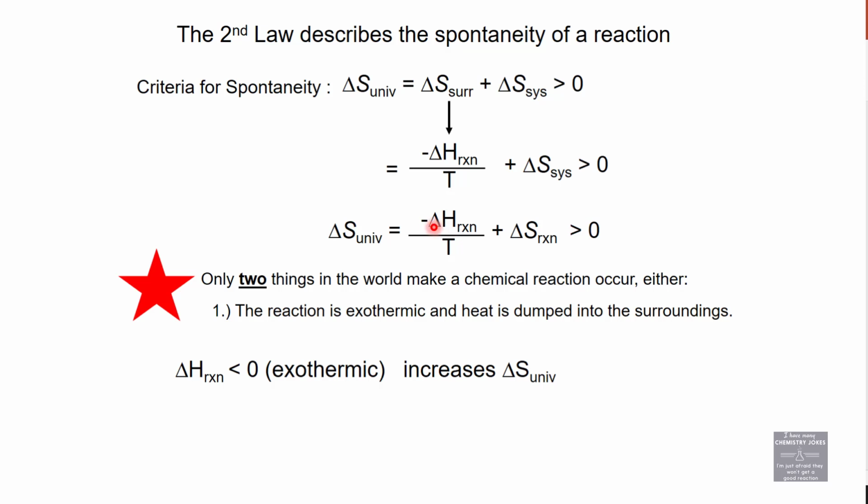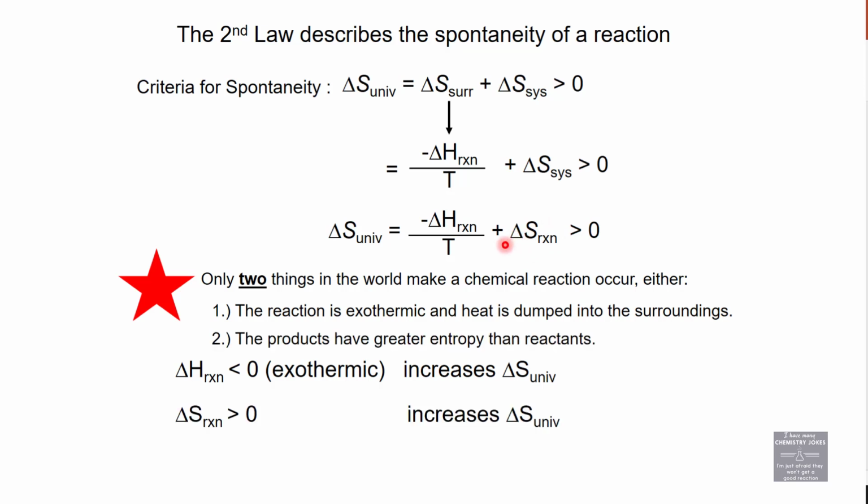Either the reaction is exothermic and it dumps enthalpy into the surroundings, which causes delta S universe to increase. Being exothermic does not mandate that the reaction is spontaneous, but it's fairly likely. If it's exothermic and positive, it's always spontaneous. If it's exothermic and negative, as long as this term is larger than that term, it's spontaneous.